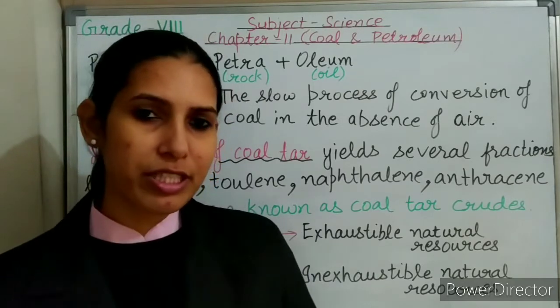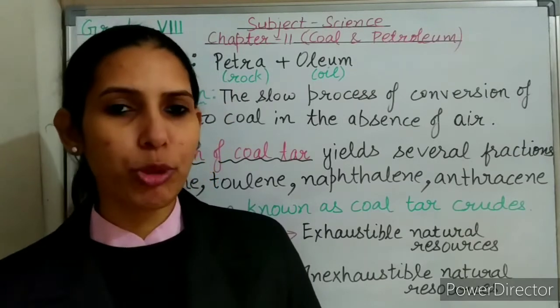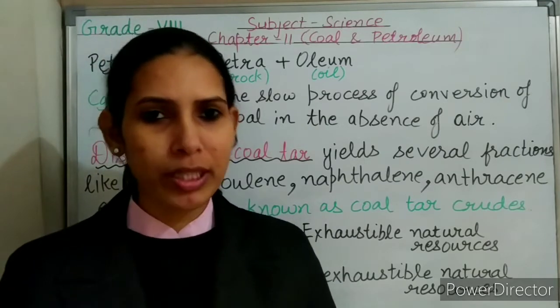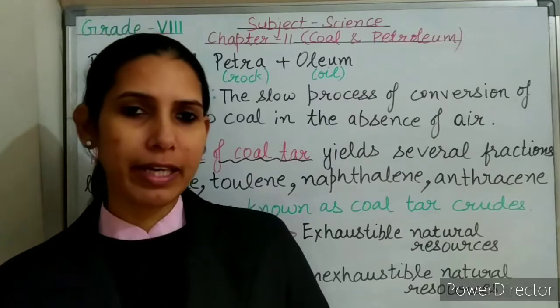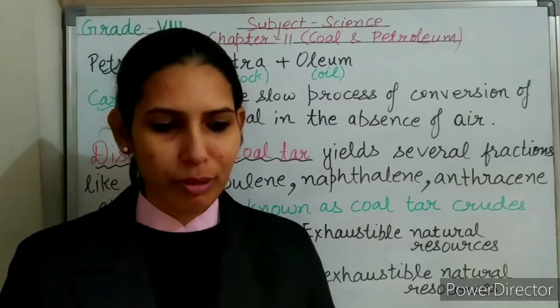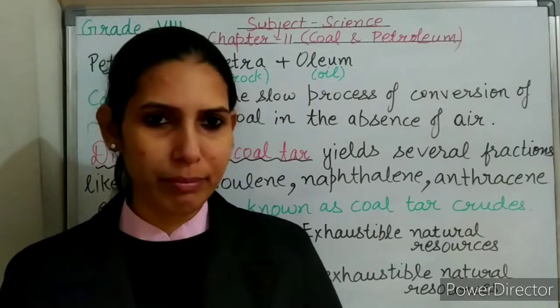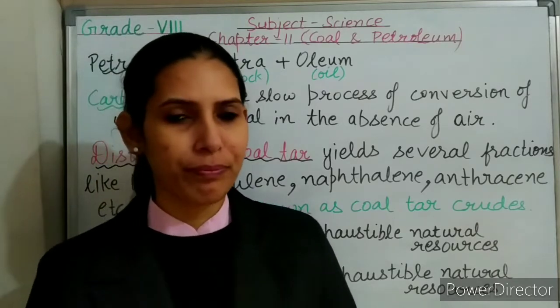By the process of destructive distillation of coal, we get three useful components from coal. That are coke, coal gas and coal tar. And those are very useful components. We'll be discussing the uses of these components after some time in one long answer type question.